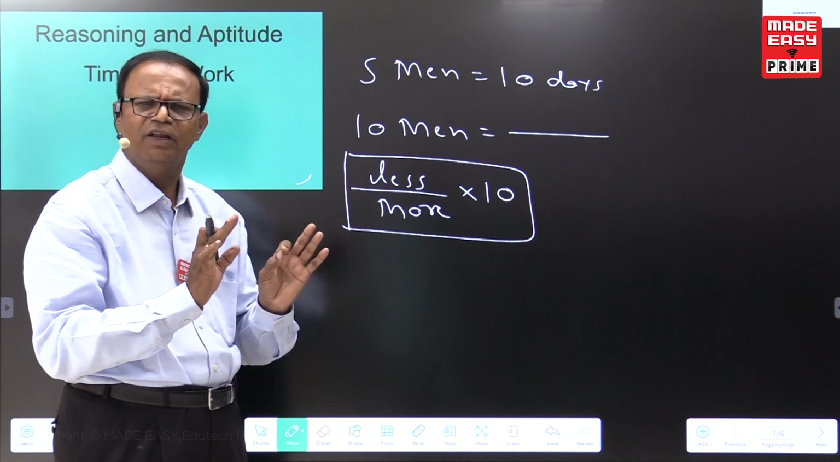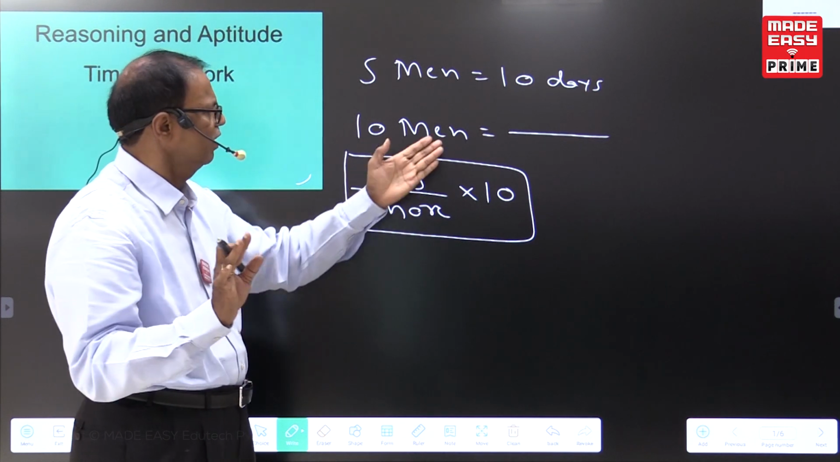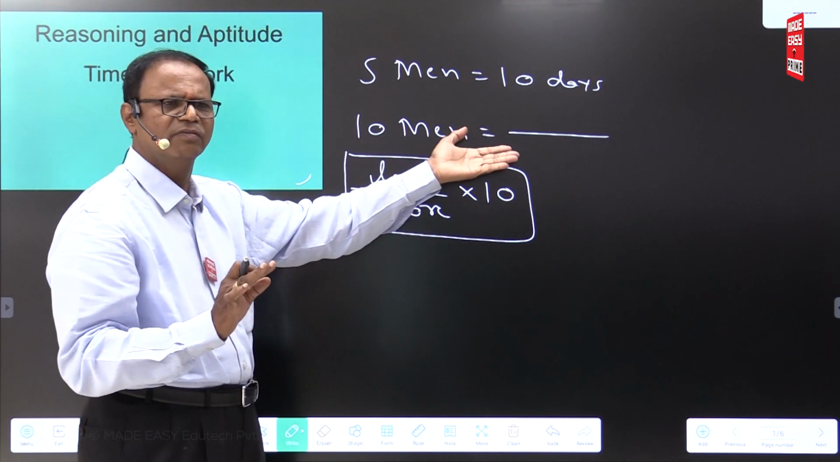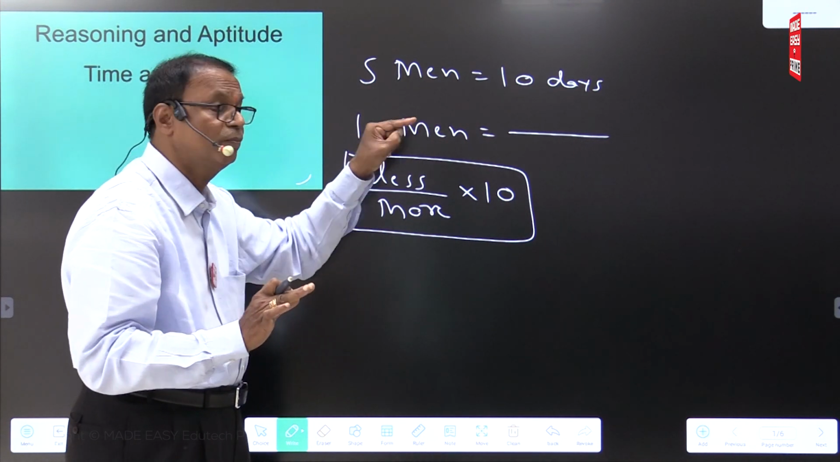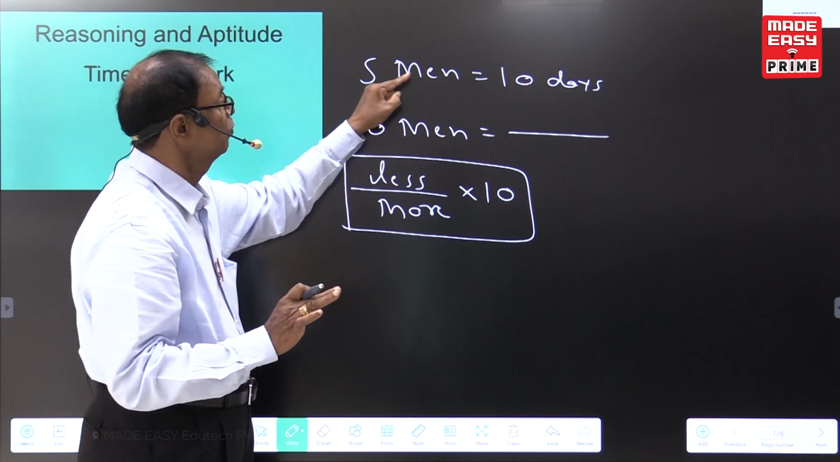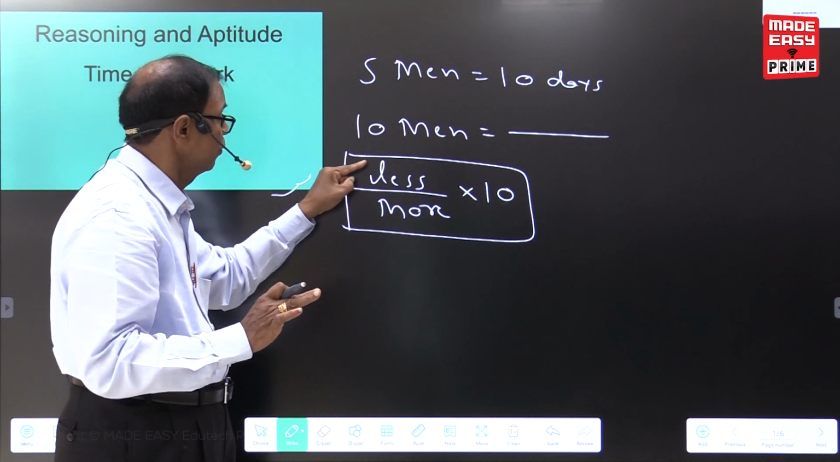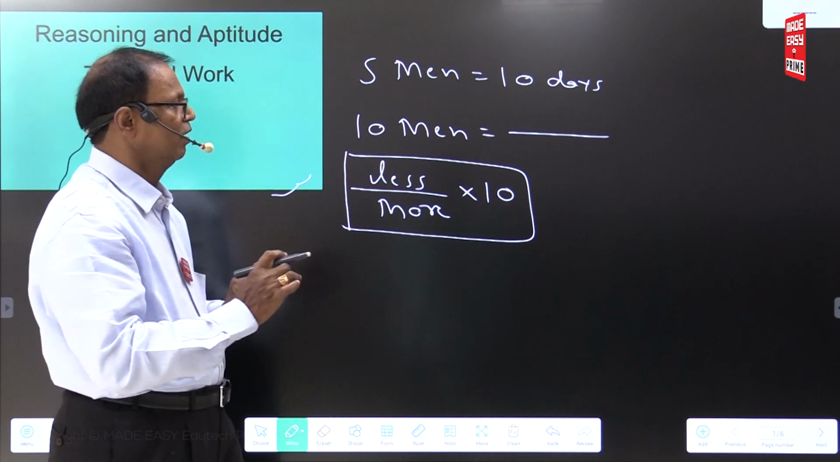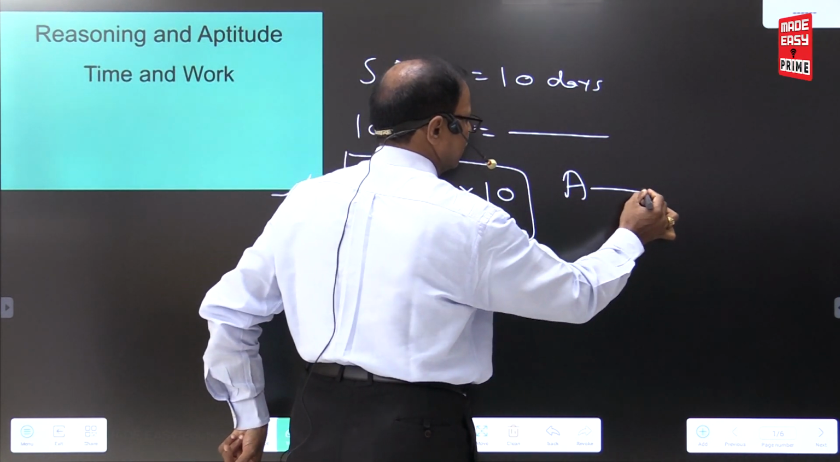I do not expect any kind of formulas in the case of aptitude chapters. See, I am not writing the answer; we can go for 5 days. I am explaining the reason for writing less: because there are more people. If it is less people, more days. If it is less people, what are you writing? Numerator more, denominator less.